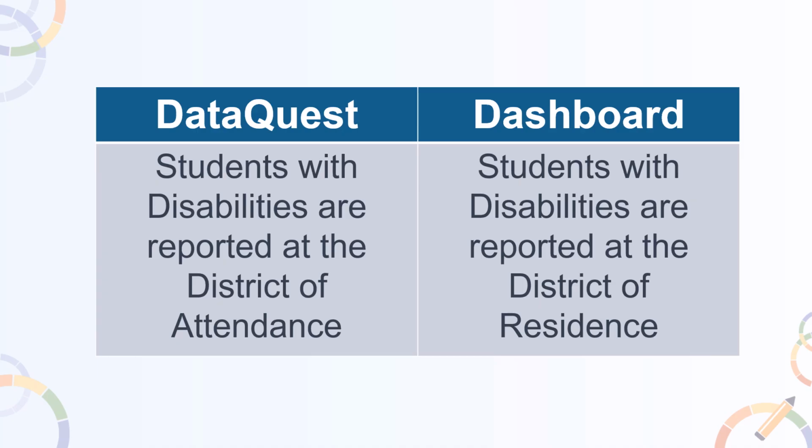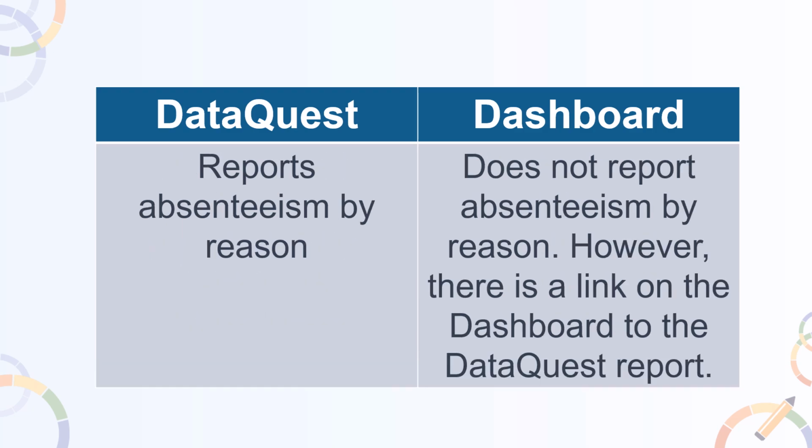On DataQuest, students with disabilities are reported at the district of attendance. On the dashboard, they are reported at the district of residence. Finally, DataQuest reports broad reasons for absences for the state, LEAs, and schools, which include excused absence, unexcused absence, out-of-school suspension, and incomplete independent study. While the dashboard does not report absenteeism by reason, it does provide a link on the dashboard to absenteeism by reason reports in DataQuest.